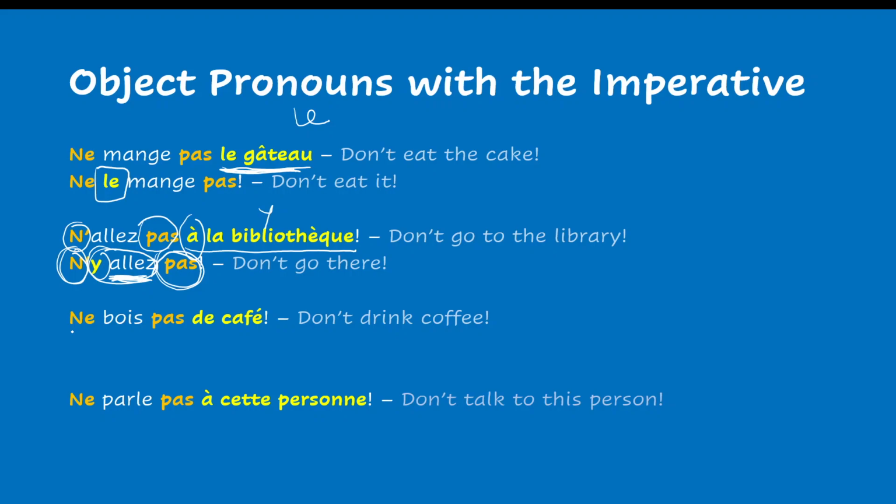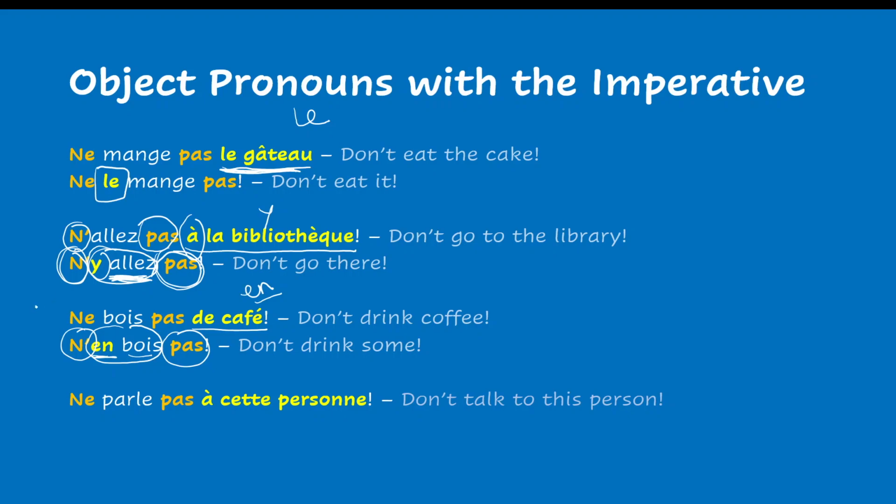Example number 3. Ne bois pas de café. Don't drink coffee. Let's say we want to replace de café. We want to say don't drink some, or don't drink it. So here, ne bois pas de café, n'en bois pas, don't drink some. So we're going to use en here. We place en in front of the verb. The verb and the pronoun are a block, and we put the negation around the block.